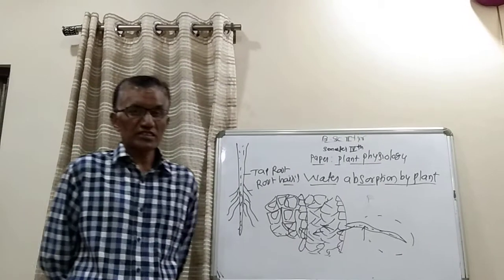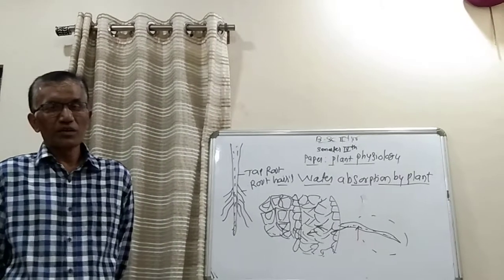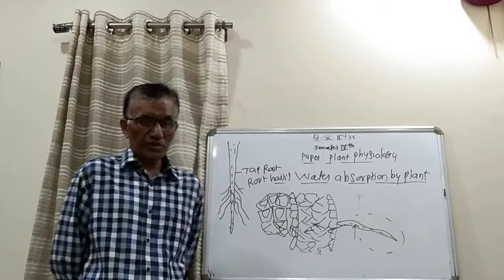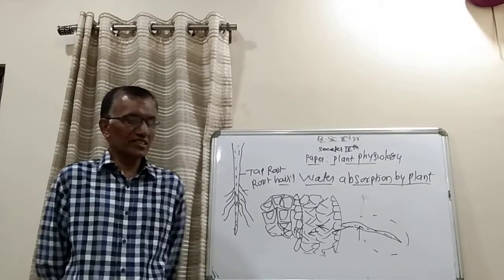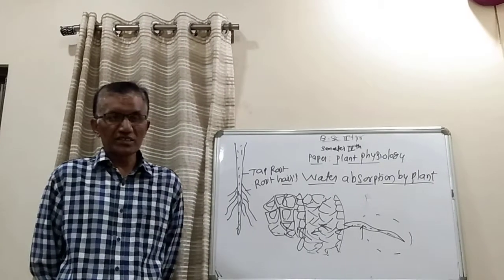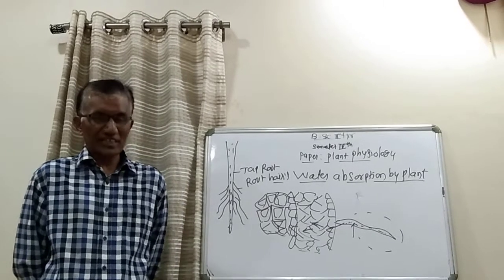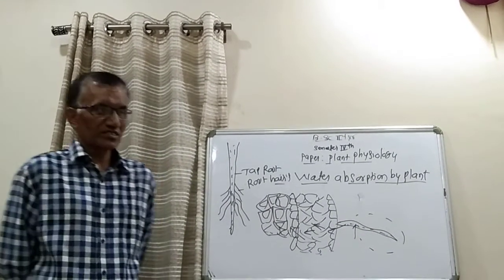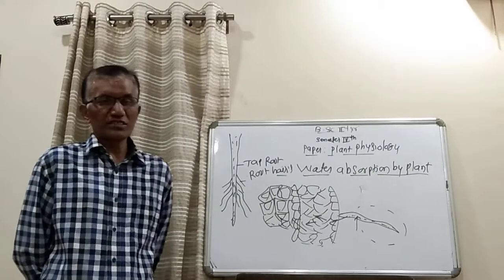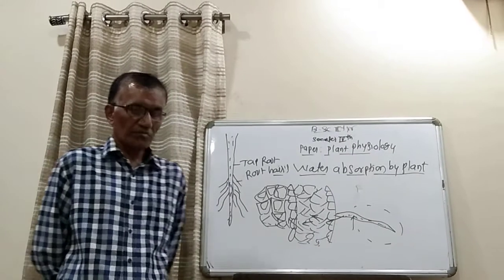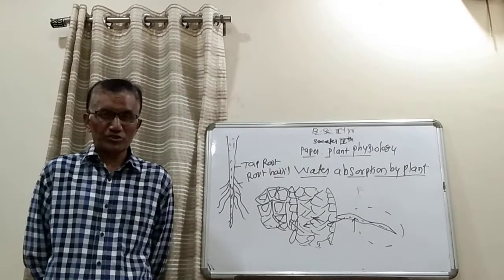So in the last class we have discussed the absorption of water by plants, how the plants absorb water. Then another important aspect in this is absorption of mineral salts by plants, how the plant absorbs water and minerals. Earlier there was a consideration that the minerals or inorganic elements were absorbed by plants along with water, but later on it came to the conclusion that these are two independent processes.